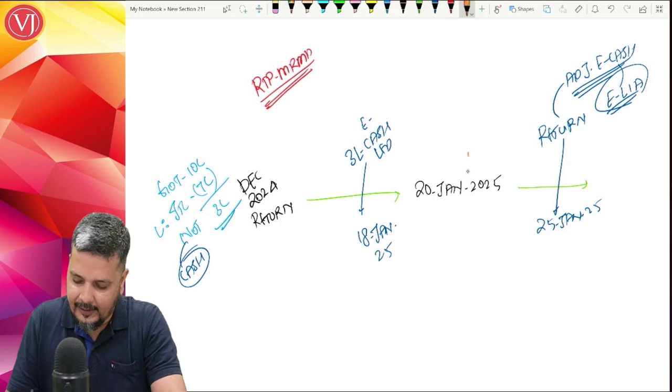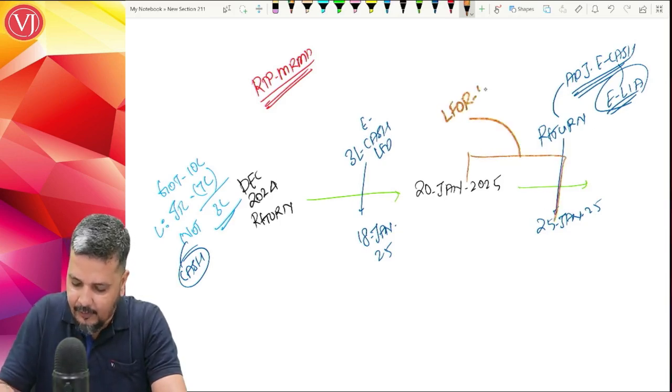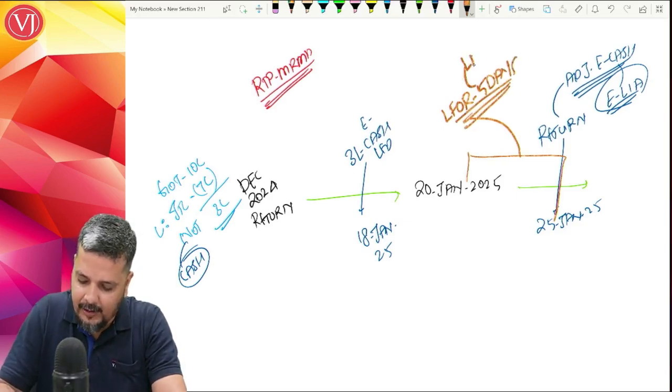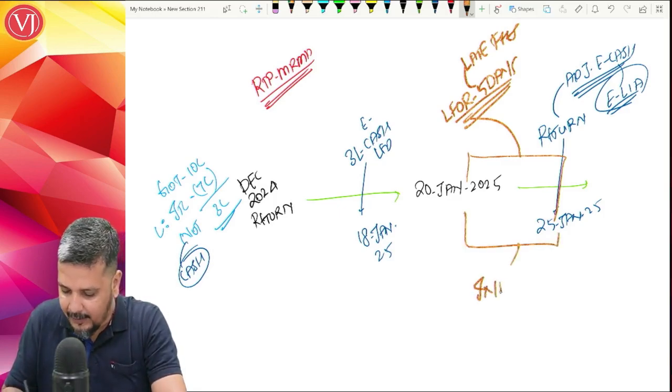Please do understand, for late filing of return for 5 days, there will surely be late fees. Now, previously what was happening, for late payment, interest also would have been calculated.